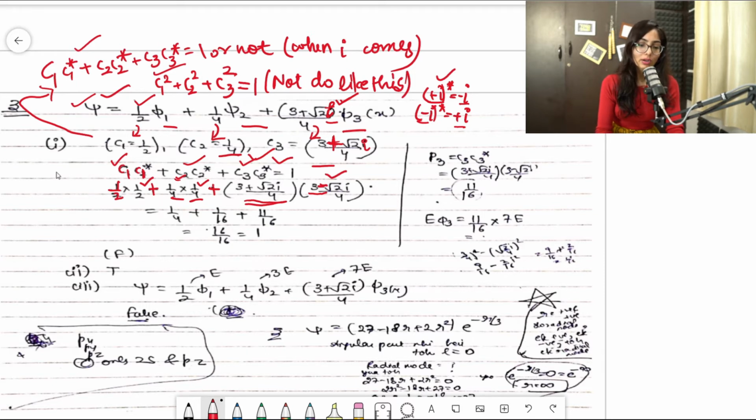So now let's solve it. 1 by 2 into 1 by 2 will become 1 by 4. 1 by 4 into 1 by 4 will become 1 by 16. Plus, when you are solving this, guys, let me show you how to solve it in case you don't know. You will just go like this, 3 into 3 and 3 into this. So 3 into 3 is 9, and minus 3 into root 2i, if you know how to multiply it.